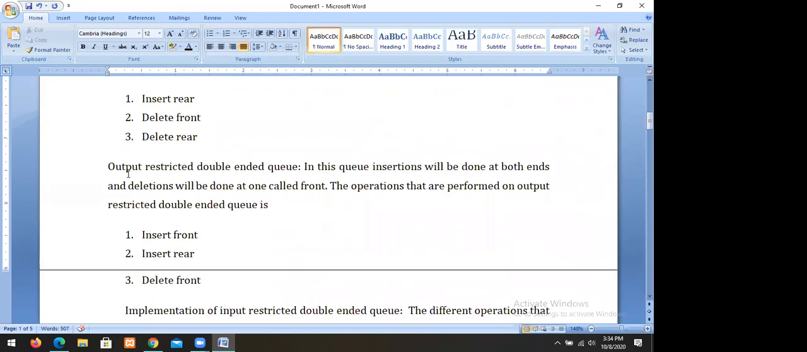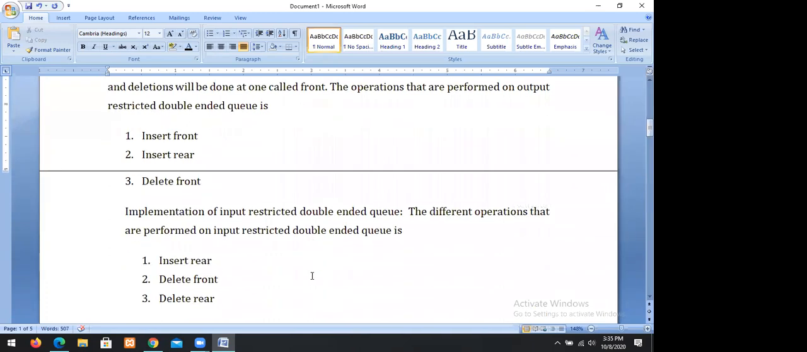While in the case of output restricted double-ended queues, insertions will be done at both sides. Sorry, in an output restricted double-ended queue, deletion will be done at one side. Insertion will be done at two sides. So we can perform two-sided insertion and one-sided deletion. That's why the operations are insert front, insert rare, and delete front. Among both the queues, we have four modules: insert front, insert rare, delete front, delete rare. So we go for implementation.